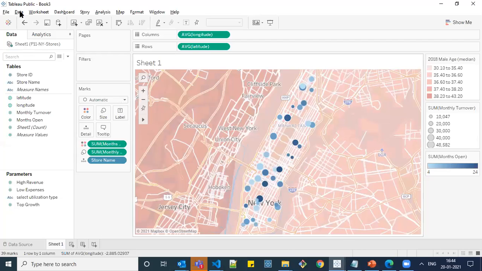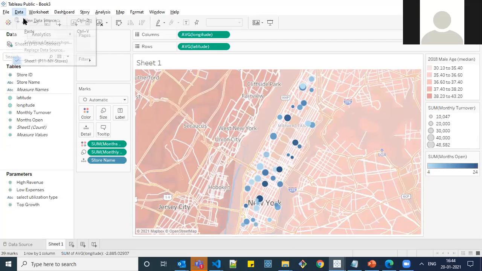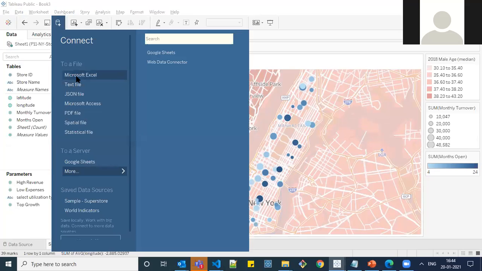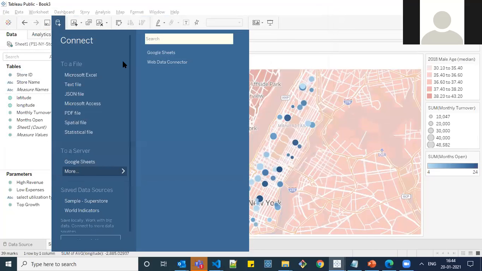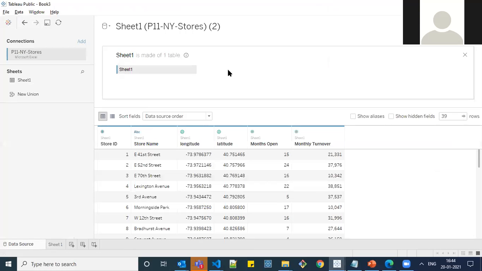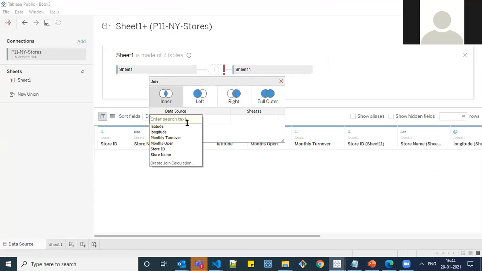Second thing is that we need to find the difference in the miles. For that, I'm going to connect to this same data set. In order to compare with each store, I'm going to connect this same set, but I'm comparing it based on store ID.